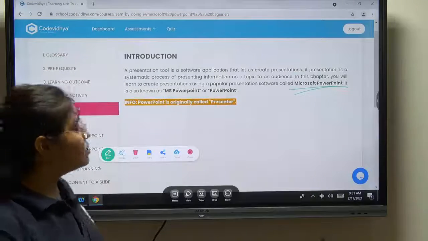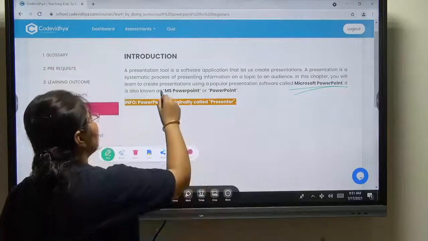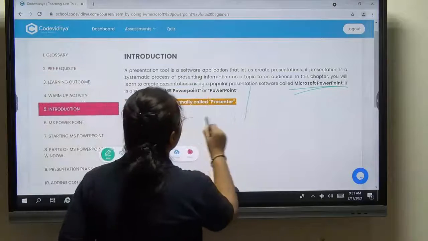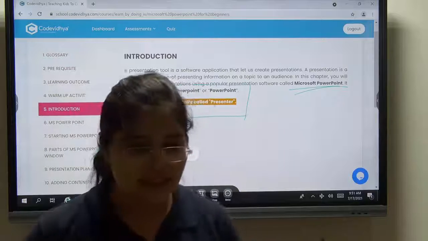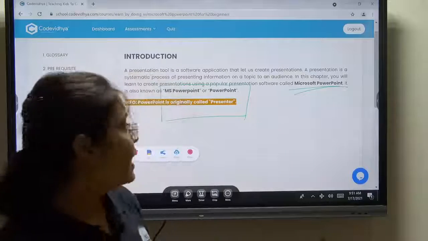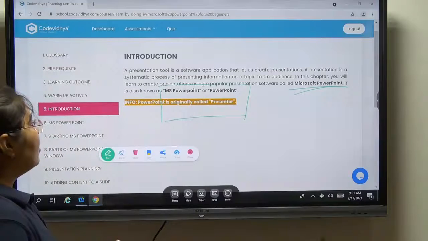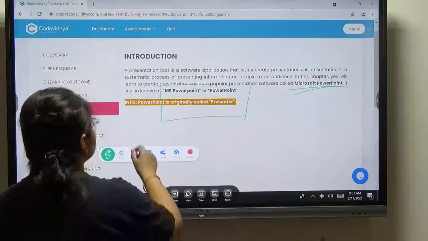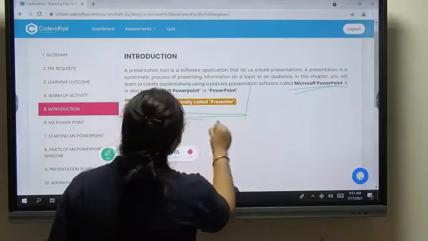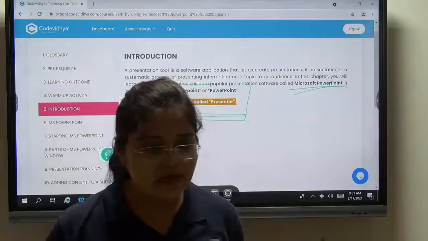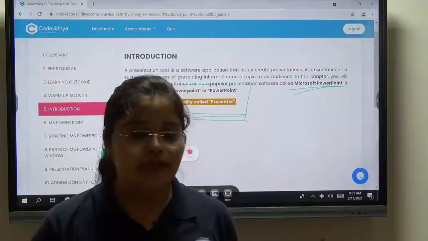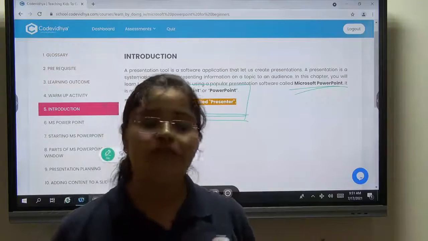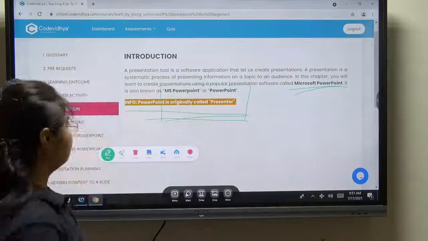Next, it is also known as MS PowerPoint or PowerPoint. Okay. So we have three names for this application: Microsoft PowerPoint, MS PowerPoint, or only PowerPoint. Now, this is the information. PowerPoint was originally called Presenter. Is it clear to everyone? Very interesting topic, and you will learn a lot, and when you are able to create a presentation, it will be fun for you. Okay.